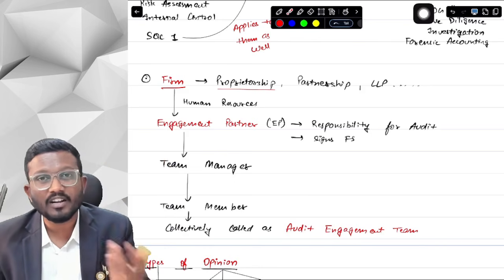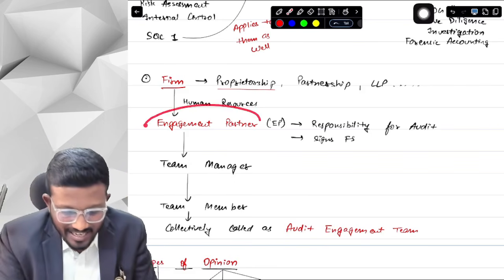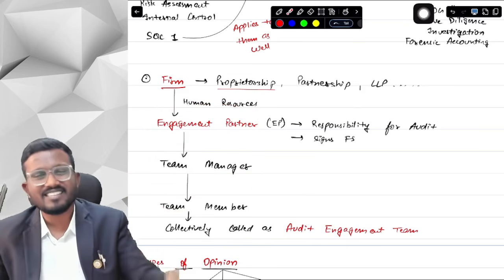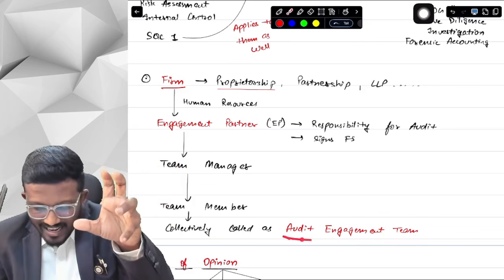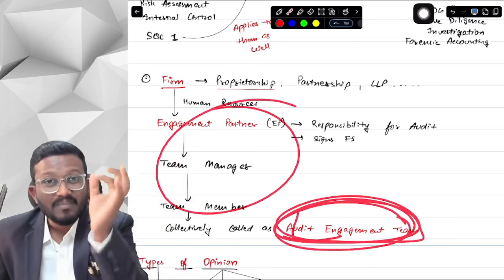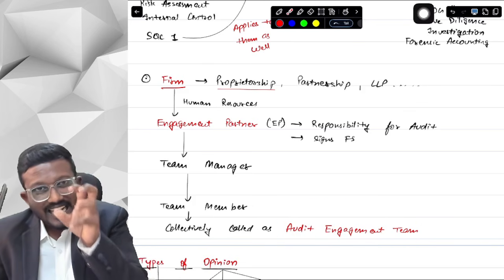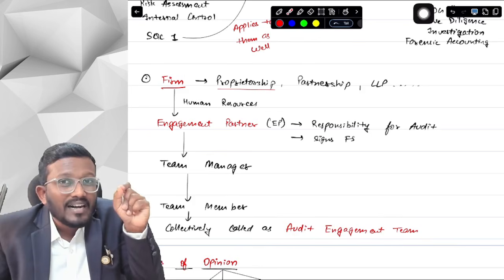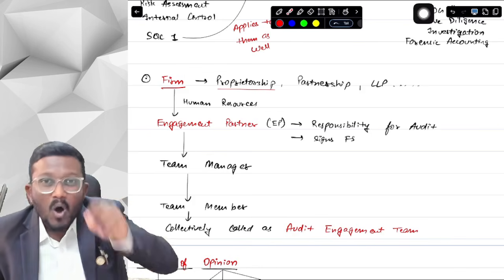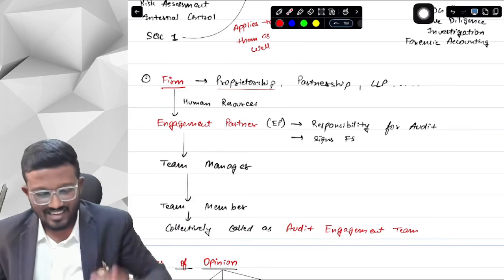Why are articles there, why are employees there? So basically we will have an audit engagement team. So basically engagement partner will have different managers, different team members, seniors, articles, and that will constitute an audit engagement team. These are collectively called what, sir? Audit engagement team. These are basic terms that you should know. So basically those collective people who are working on a particular audit engagement, suppose Reliance audit engagement, are called audit engagement team. Okay, yes sir, till now I hope everything is clear to you.